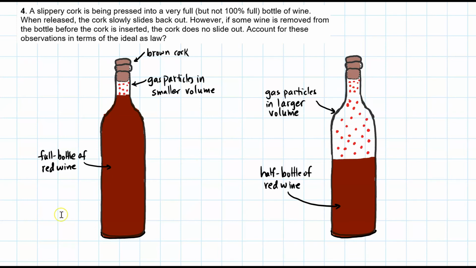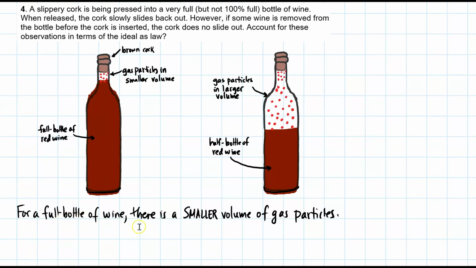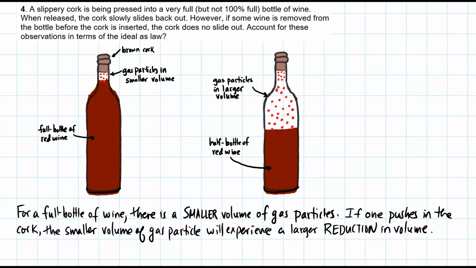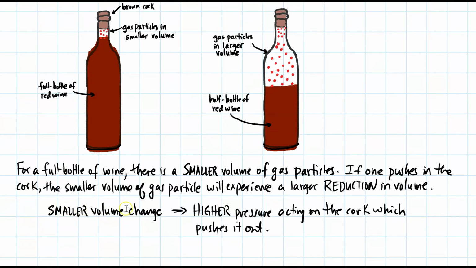Let's go write this up. For a full bottle of wine, there is a smaller volume of gas particles. If one pushes in the cork, the smaller volume of gas particles will experience a larger reduction in the volume. That is, a larger change in volume implies that I'm going to have a higher pressure acting on the cork, which pushes the cork out.